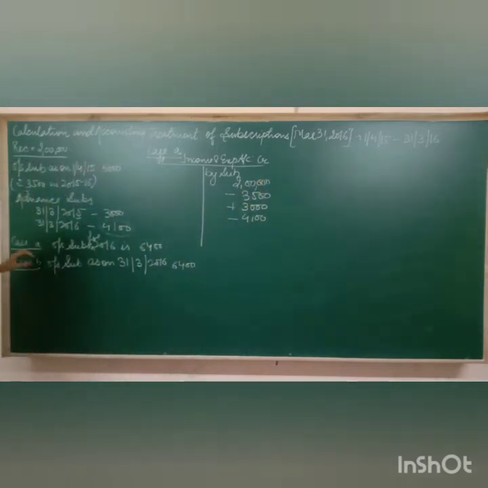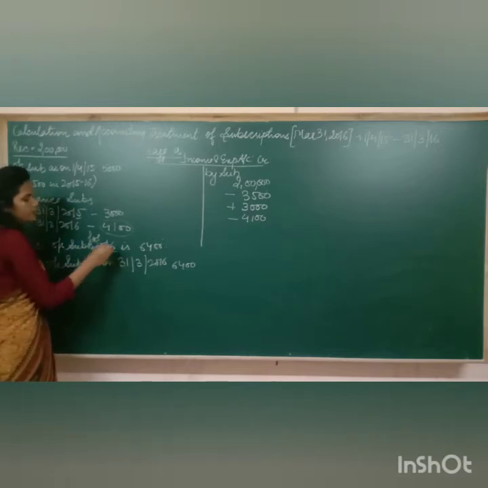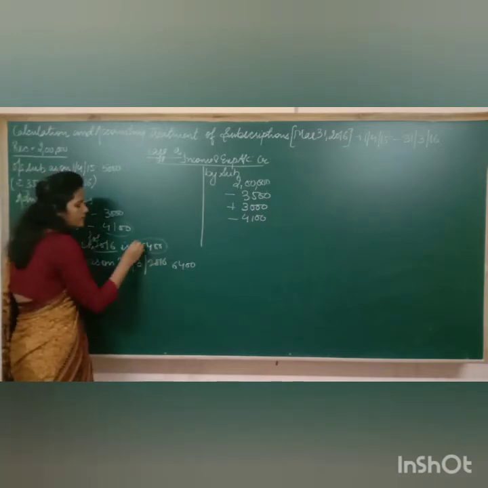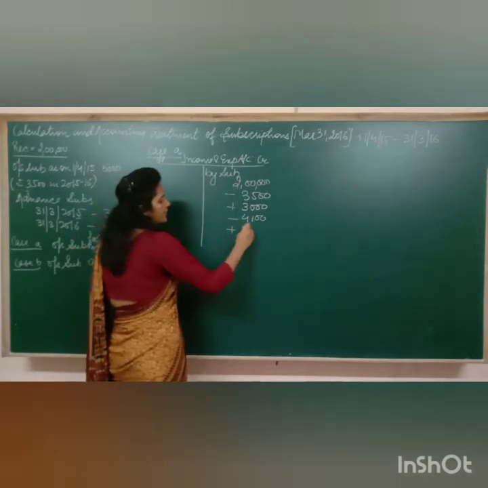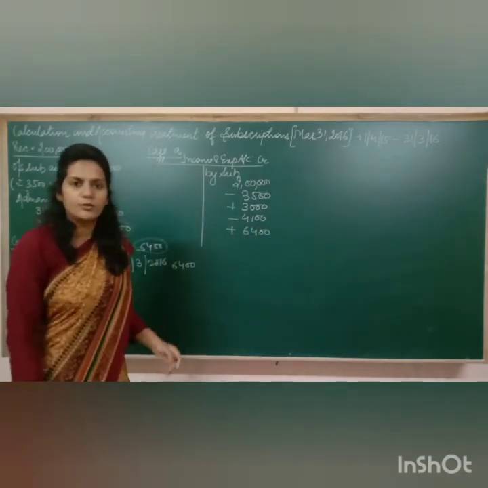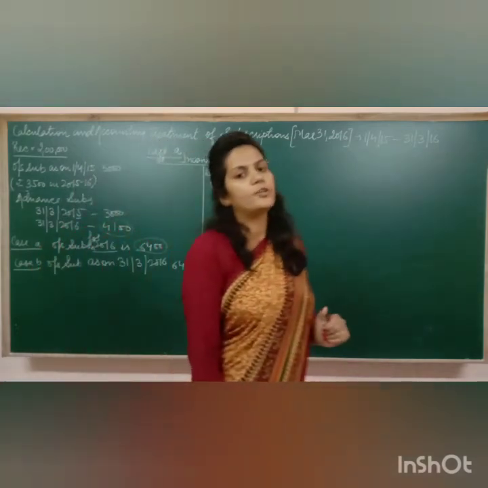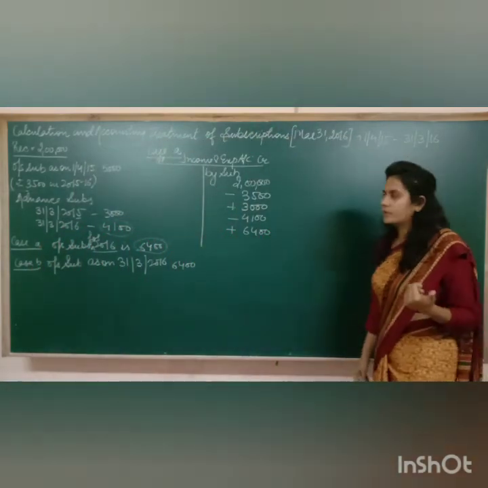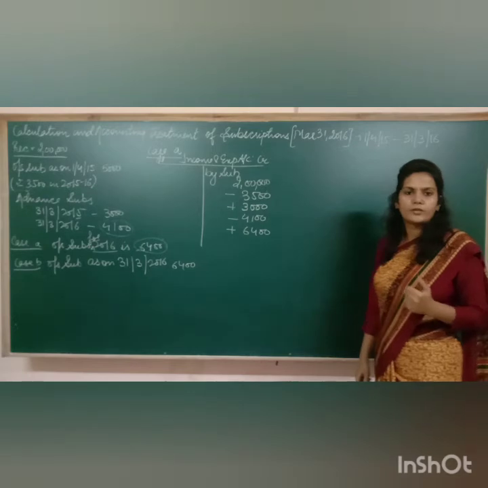Got it? Now outstanding subscriptions for 2016. अब इस ईयर की आउटस्टैंडिंग कितनी है? 6400. अब इस ईयर की आउटस्टैंडिंग है but income belongs to current year only. No, whether received in cash or not, you have to assume it as your income only. So I have done the accounting treatment.